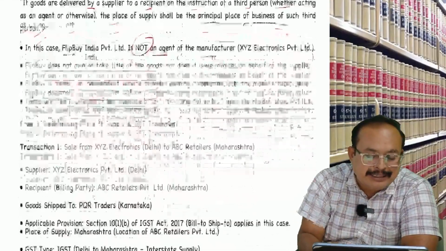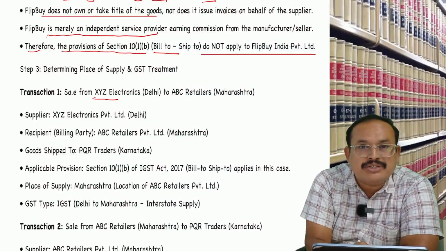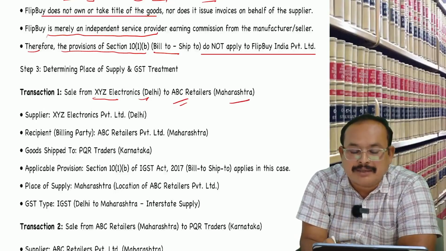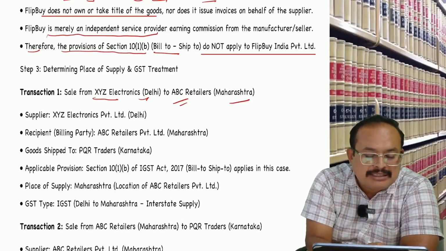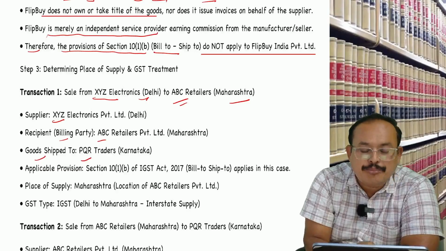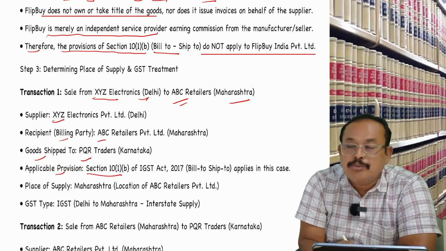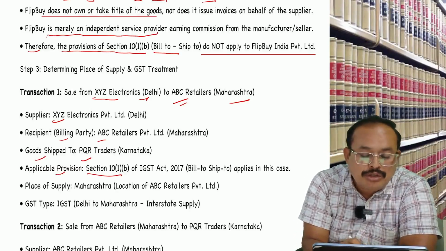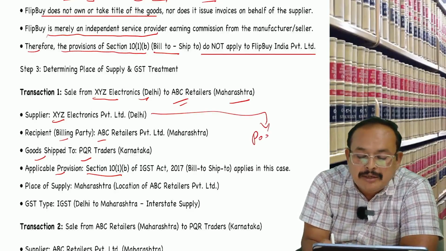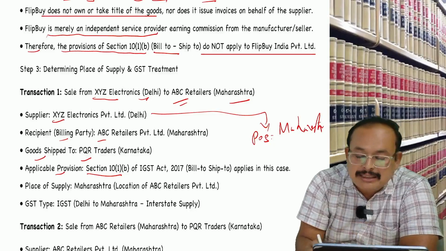Further, step 3. Determine the place of supply and GST treatment. Sale from XYZ Electronics, Delhi, seller. Buyer, ABC Maharashtra. Bill to ship to model. Seller, so and so. Billing party, ABC. Ship to PQR. Applicable provision, 10(1)(b). As a result, it basically goes to ABC Maharashtra. So for him, POS is Maharashtra. I will write neatly.